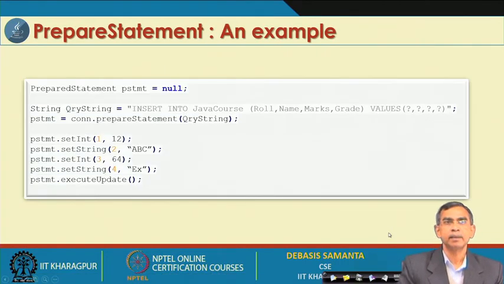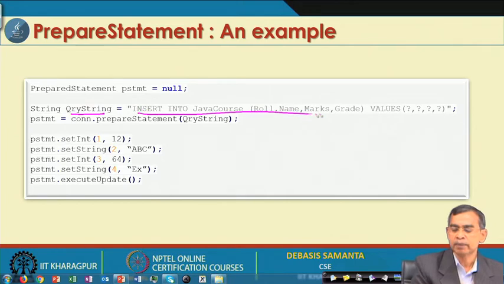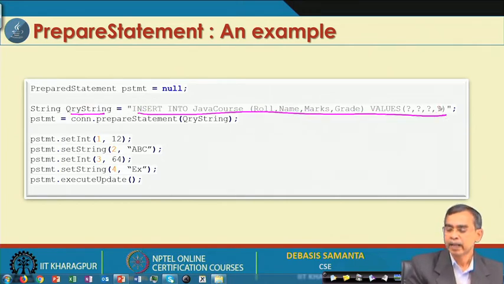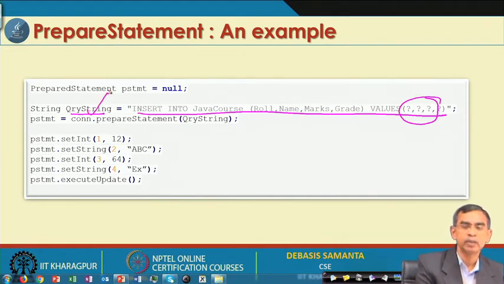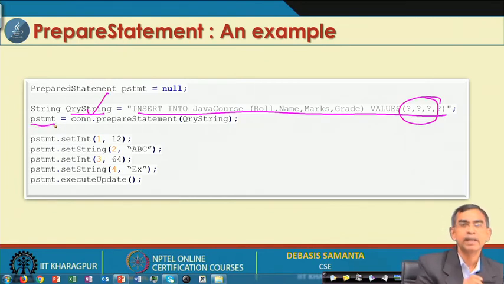Now, this is another example called the prepared statement. As you see here, we can create a query string, a statement like insert into Java code. The value we have not mentioned here, but it can be given after this query string is prepared. We can push this value by means of the prepared statement. So, prepared statement is another type of statement.